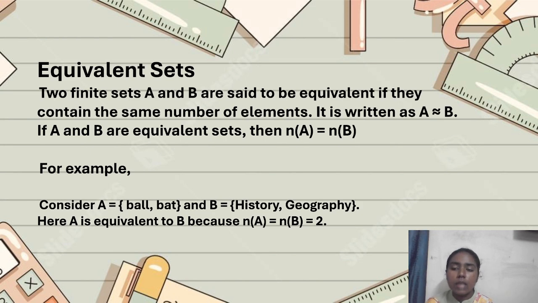It is denoted as A equivalent B. This is the symbol that we put for equivalent sets. If A and B are equivalent sets, then we can say that n of A is equal to n of B. What is meant by n of A? The cardinal number of A, which indicates the number of elements in A. So the number of elements in set A is equal to the number of elements in set B. Consider an example: A is equal to {ball, bat} and B is equal to {history, geography}. These sets don't have any connection with each other, but they are still equivalent in terms of how many elements they have. Both A and B have 2 elements, so they are considered equivalent sets. This is what equivalent sets signify.